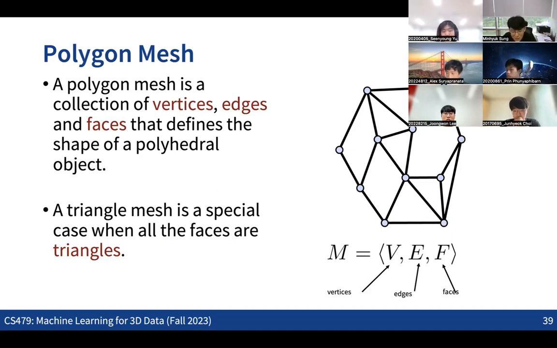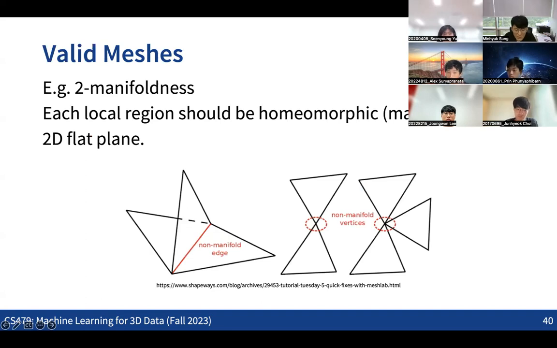In terms of that, there are multiple criteria we can think about for the validity of the meshes. One of them is manifoldness: what we want is to make a mesh such that every local region of the mesh can be mapped to a 2D flat plane, right?